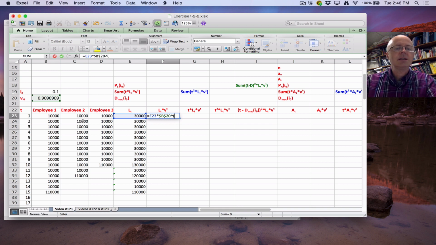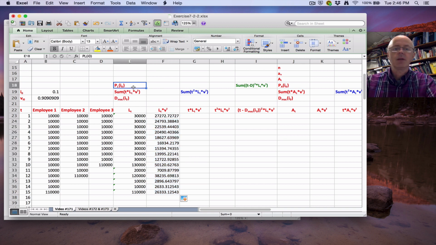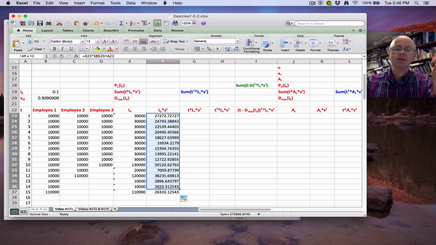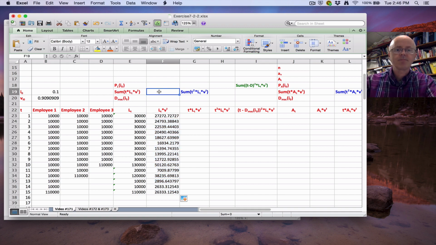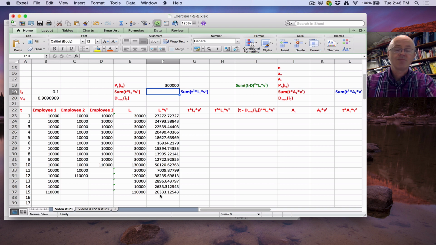And raise that to the A23 power, the t power, like that. Okay? These are the discounted values. There they are. What is the present value of the liability cash flow at interest rate i0, which is 10%? I would need to add up these present values. Use equals SUM of these things. 300,000. It does come out to exactly 300,000. That's what happens in this particular problem.